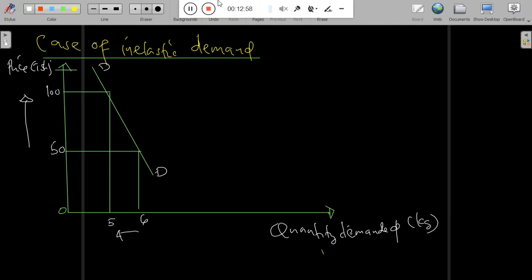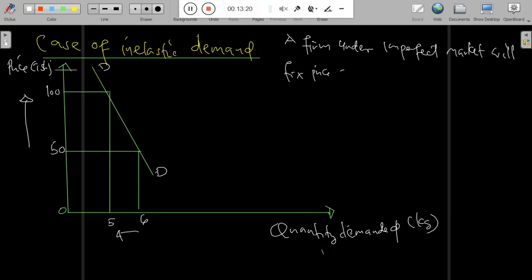So a big change from 50 to 100 causes a sharp decrease in quantity demanded, that is from 6 to 5.